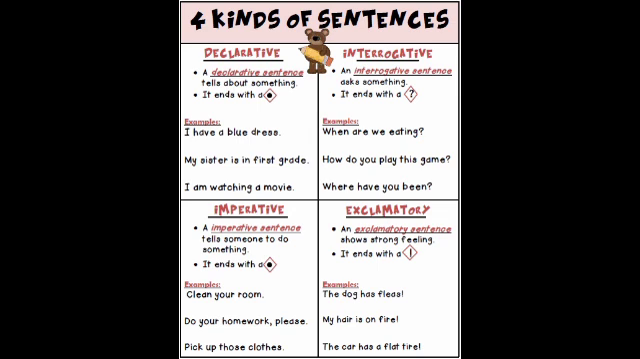Look at the examples. I have a blue dress. My sister is in first grade. I am watching a movie. So a declarative sentence tells about something, or it declares something, or it states something, and it ends with a full stop. Is it clear, children?